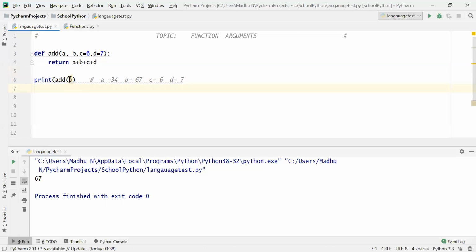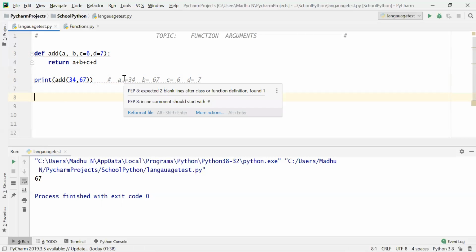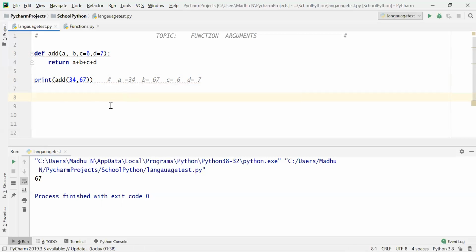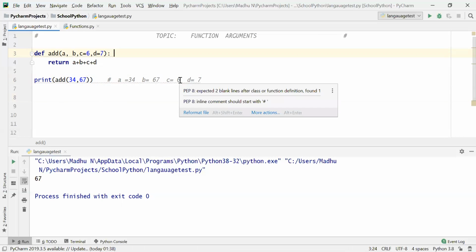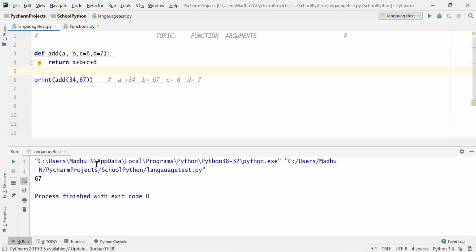So you have to pass at least 2 values because the other two are default. So it will substitute like this: a is equal to 34, b is equal to 67, and c is 6 and d is 7. How many parameters are there here? A, b, c, d. And how many values are there here? 4 only: 34, 67, 6 and 7. It will work like this.